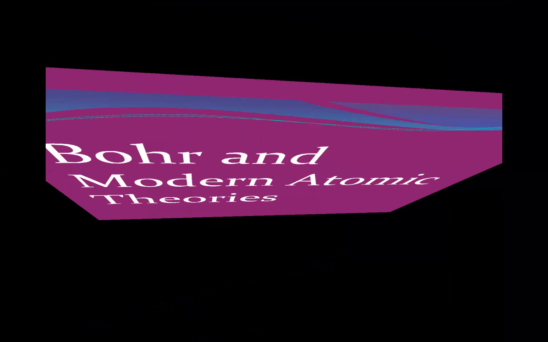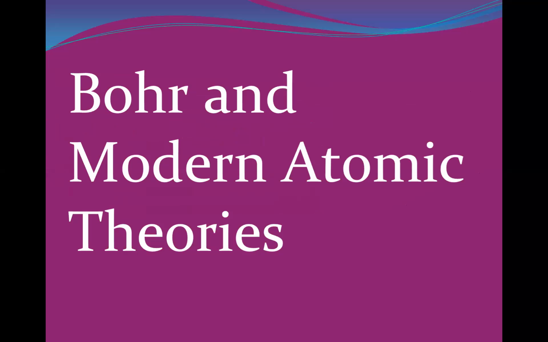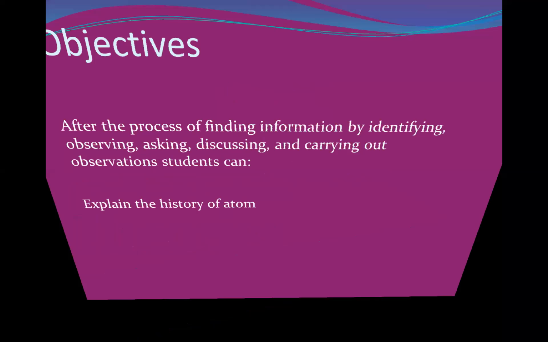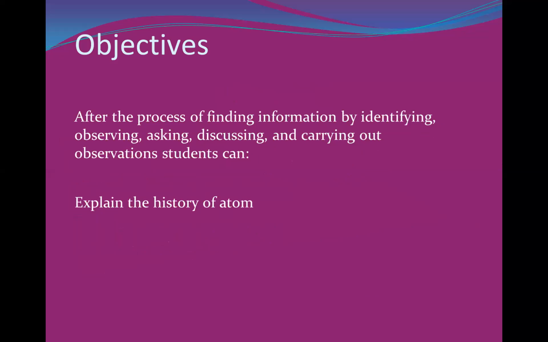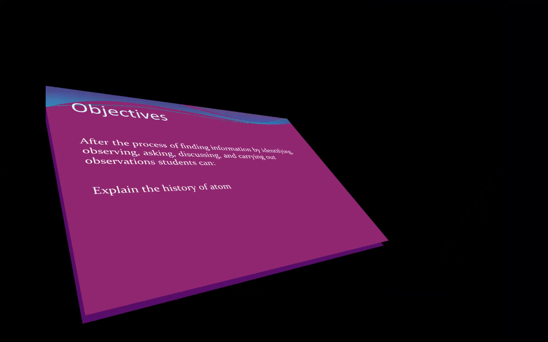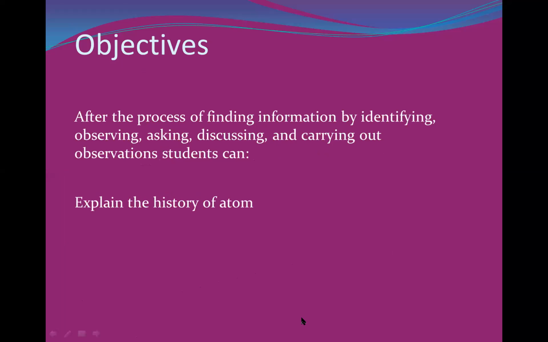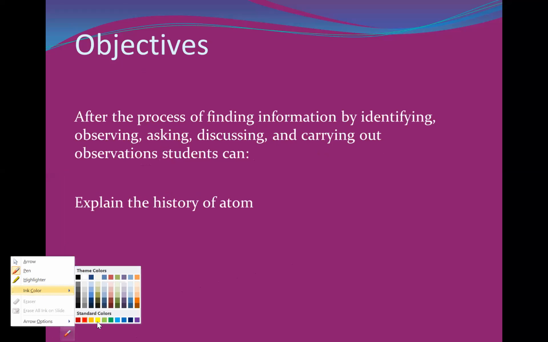Still, we're going to talk about the modern atomic theories. Lastly, we mentioned the quantum numbers. So today we're going to continue with the electronic configuration. After we know the quantum numbers, we're going to learn about the electronic configuration. But before that, let's make a little bit of review about the quantum numbers.